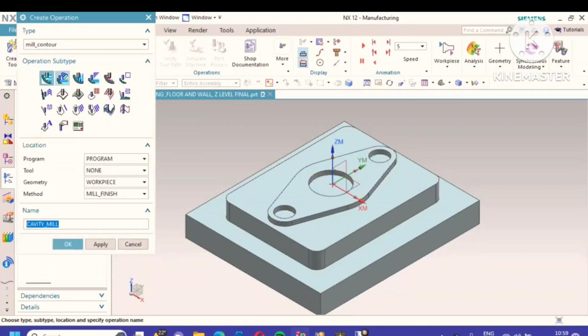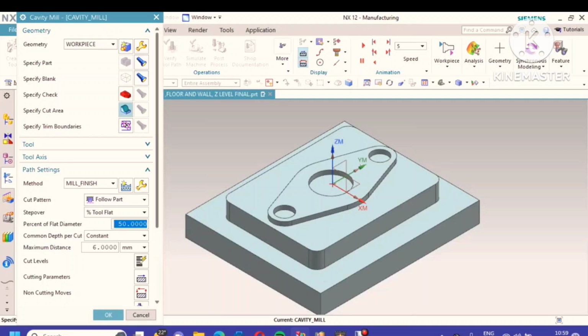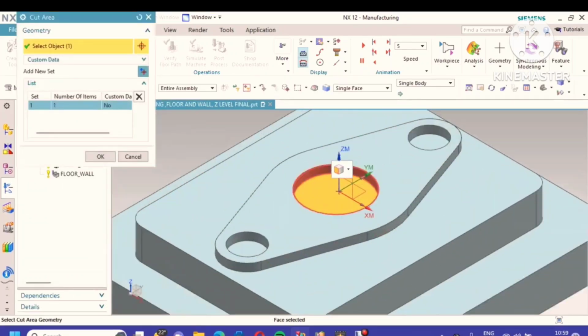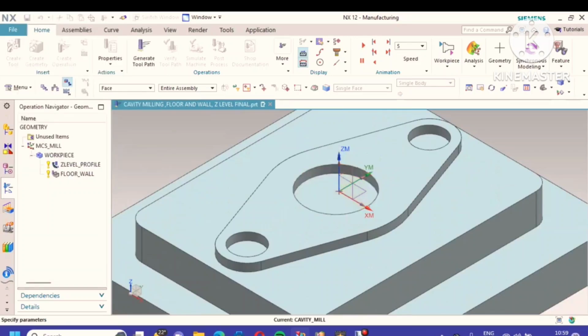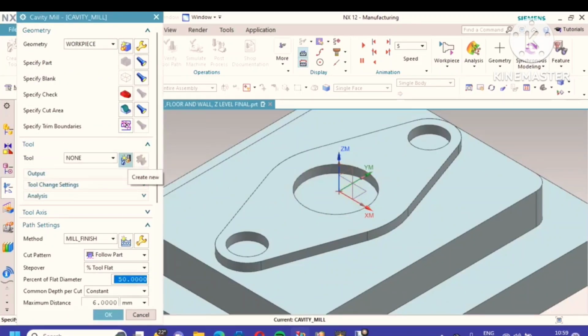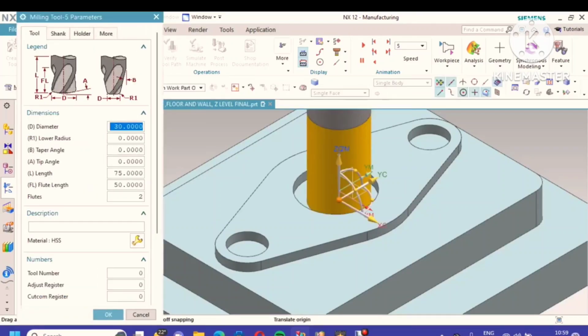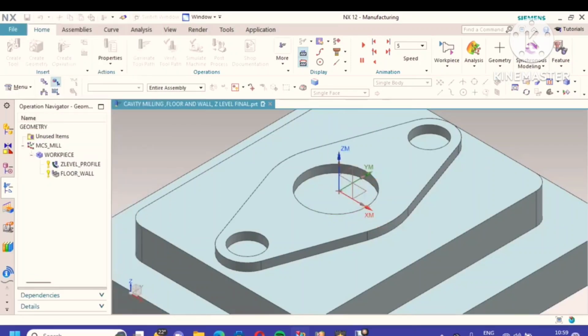Go to create operations, cavity milling, workpiece, everything is the same. Here I will select, after that, cut area, only this cut area. I will select tool number 7, which means I have taken diameter 16. I go to close it.